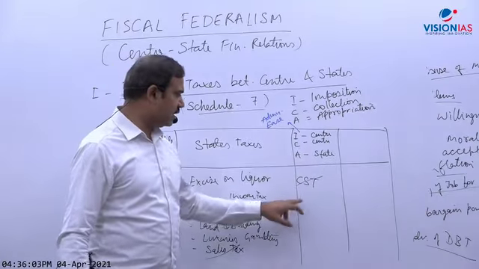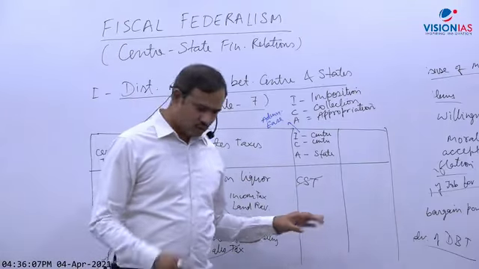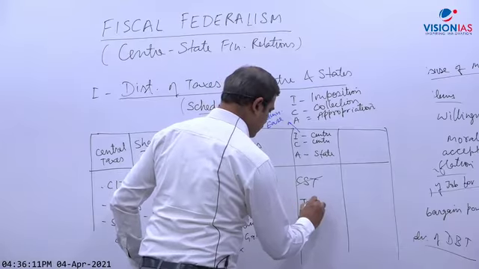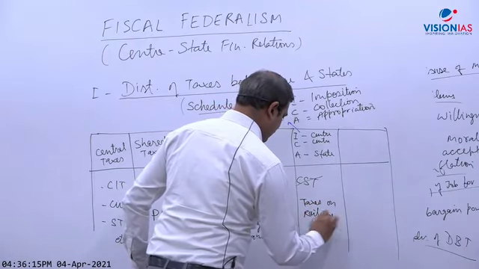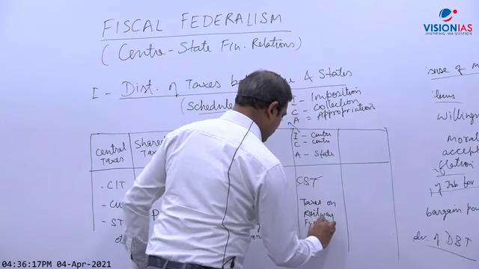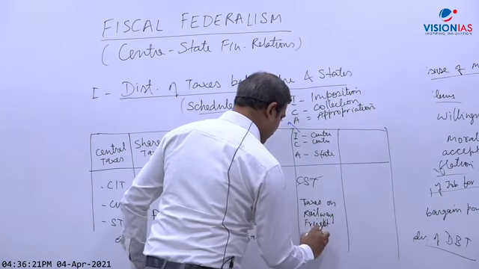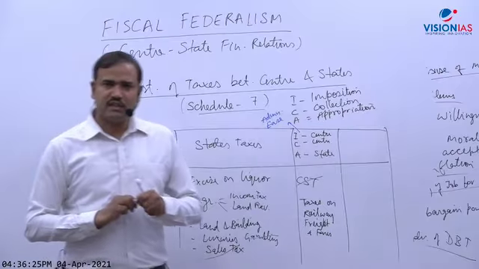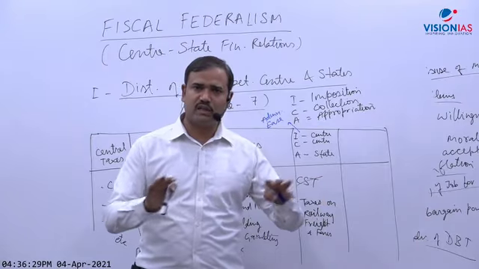Other tax here is taxes on railway freight and fares. Railway freight and fares. So why? The reason is that railway is mainly related with land transportation that comes under the state list.